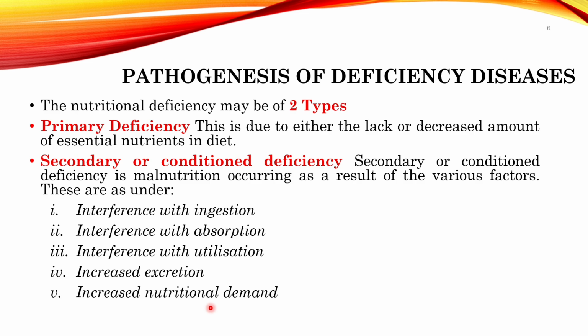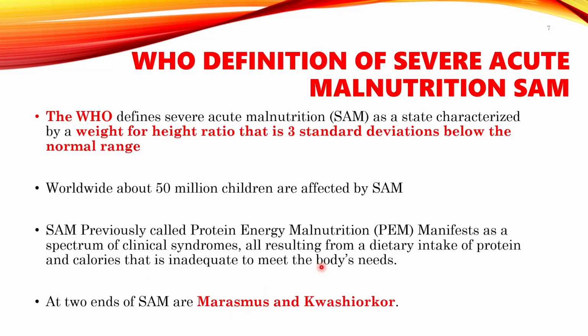So if you don't increase your intake, then it can't suffice the daily need, right? So it can put you at a risk for malnutrition. Now, the World Health Organization has given the definition of severe acute malnutrition, that is the SAM. The definition is a weight to height ratio that is 3 standard deviations below the normal reference range. Then it is severe acute malnutrition. And worldwide, 50 million children are affected by SAM.